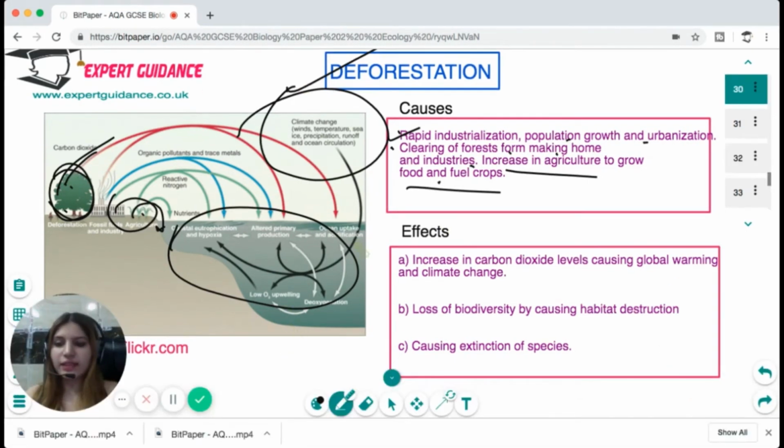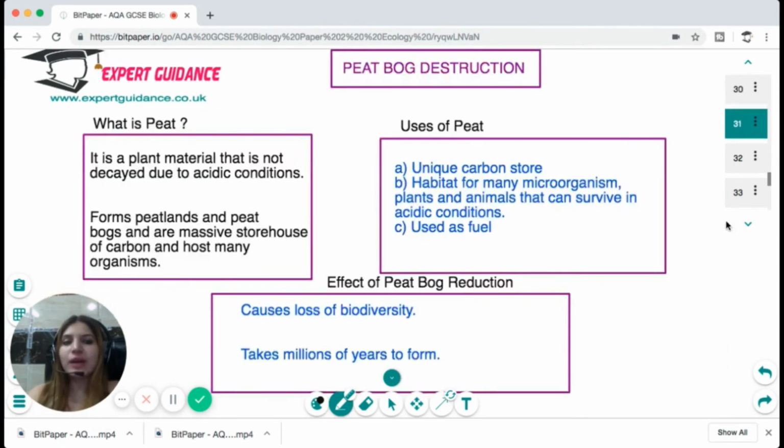Now let us look at what are the effects of deforestation. So deforestation is causing increase in carbon dioxide level, causing global warming and climate change. It is causing loss of biodiversity due to habitat destruction, and it has also caused extinction of species because due to rapid climate change, the species are not able to adapt themselves.